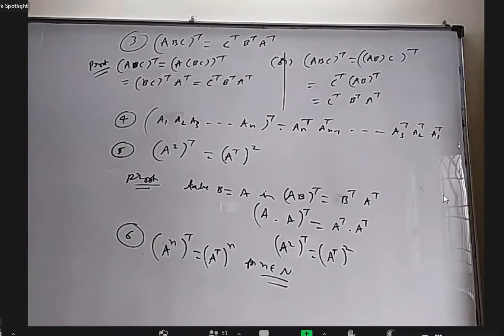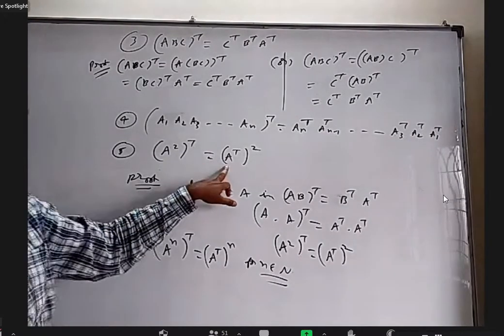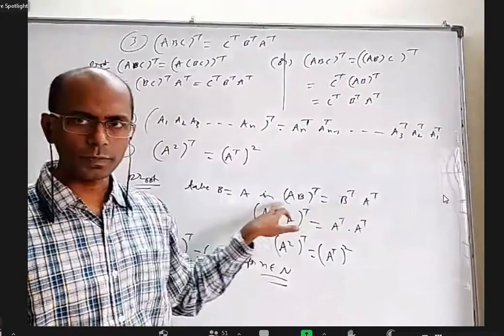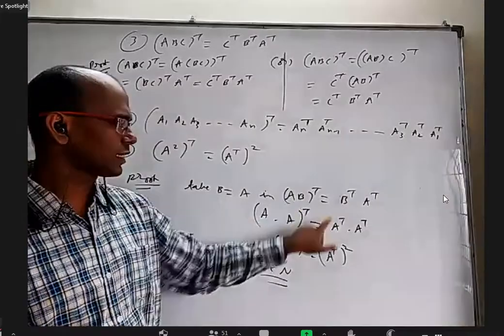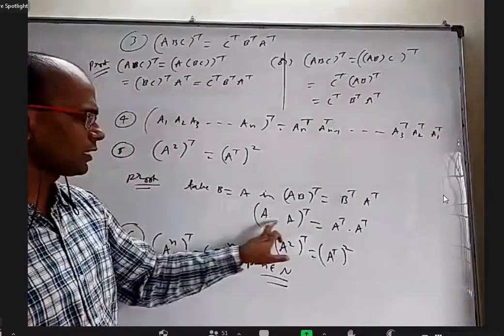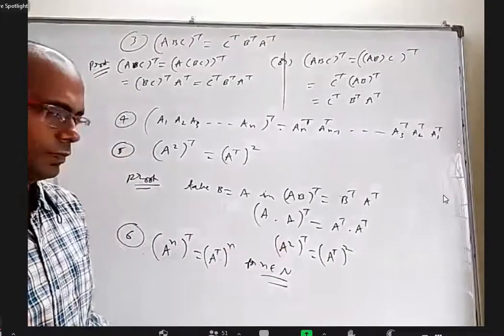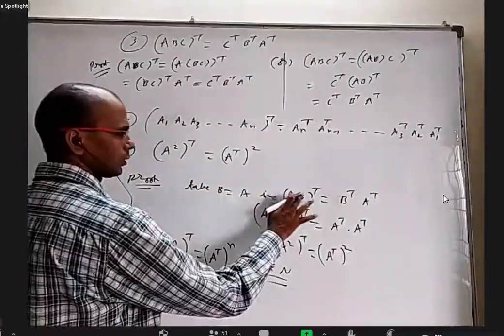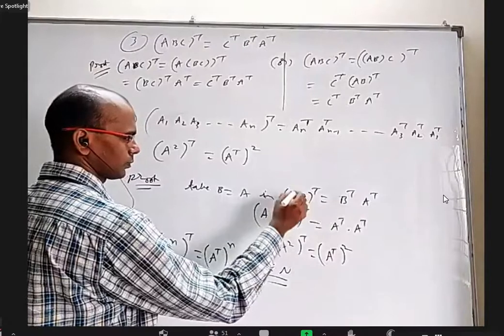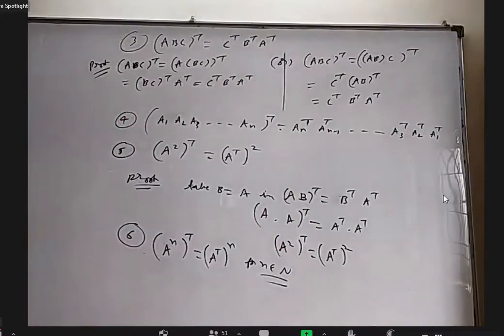Sir, once can you tell the proof that A square transpose is equal to A transpose whole square? Yes, you know this formula, right? Wherever B is there, I substituted A. That's all. Now, what is A into A? A square. What is A transpose into A transpose? A transpose whole square. Proof. Yes, sir. Is it okay? Yes.